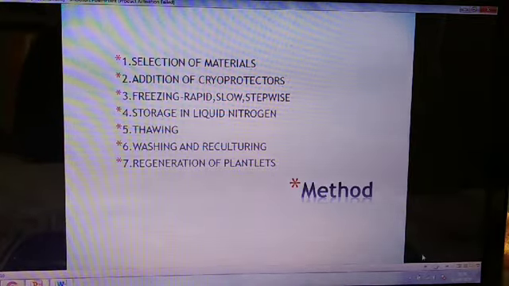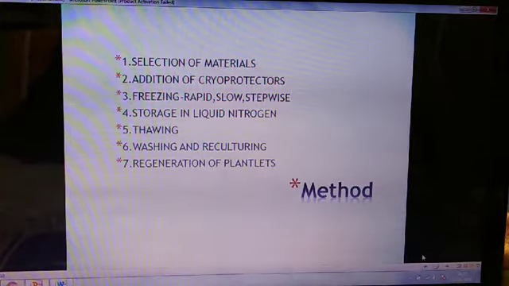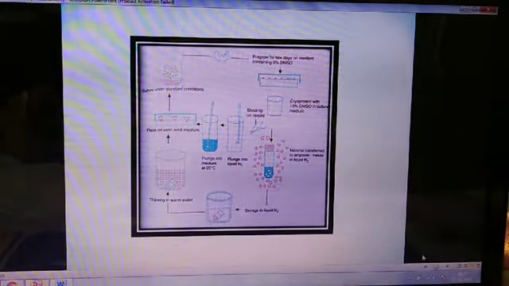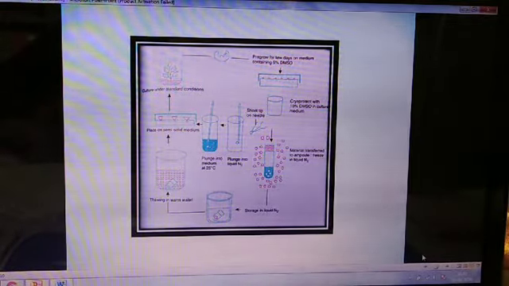Then it is transferred to the field. After acclimatization in the lab, it is transferred to the field for proper growth and development. Now, through this picture, all the steps are being made clear.